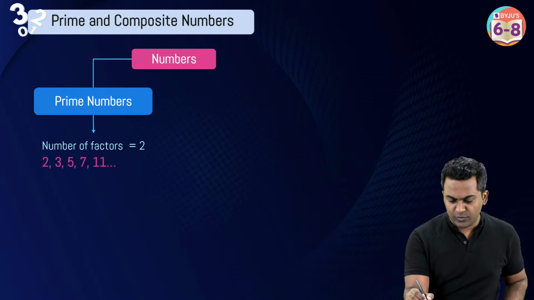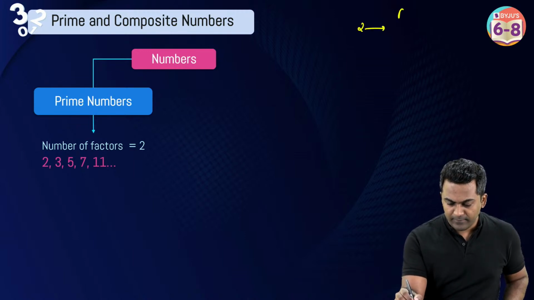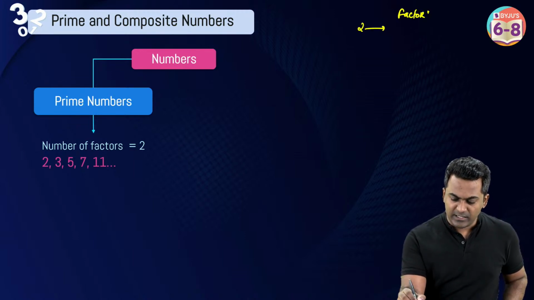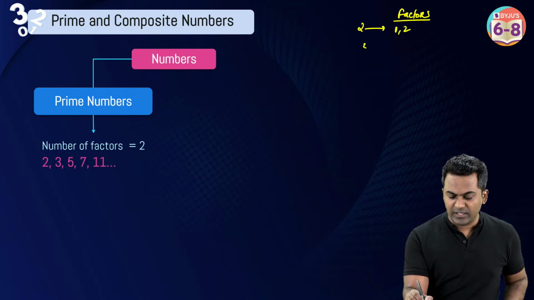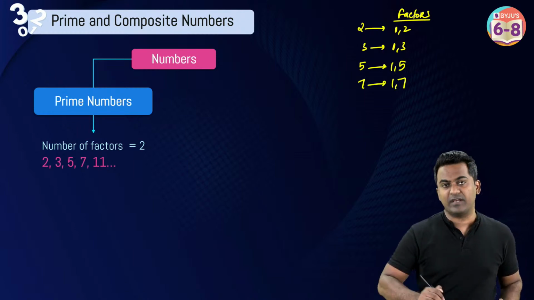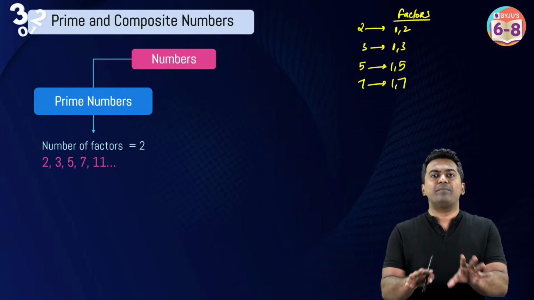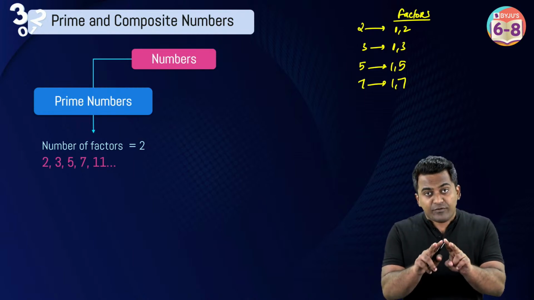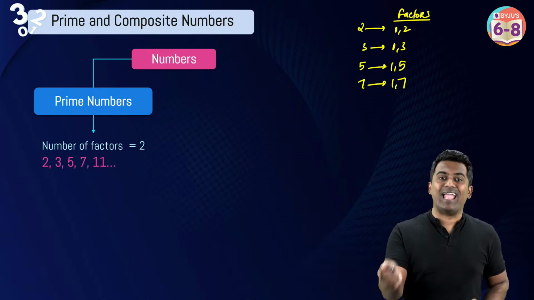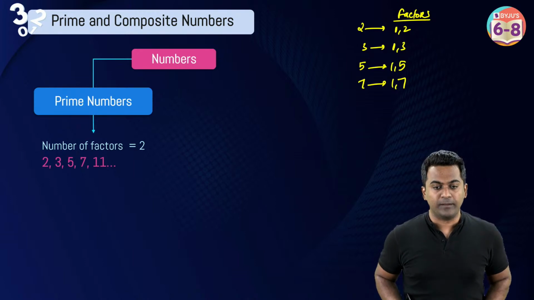Like what are factors of 2? Factors of 2, 1 and 2. Factors of 3, 1 and 3. Factors of 5, 1 and 5. Factors of 7, 1 and 7. All right. So every prime number is only going to have 2 factors, 1 and the number itself.